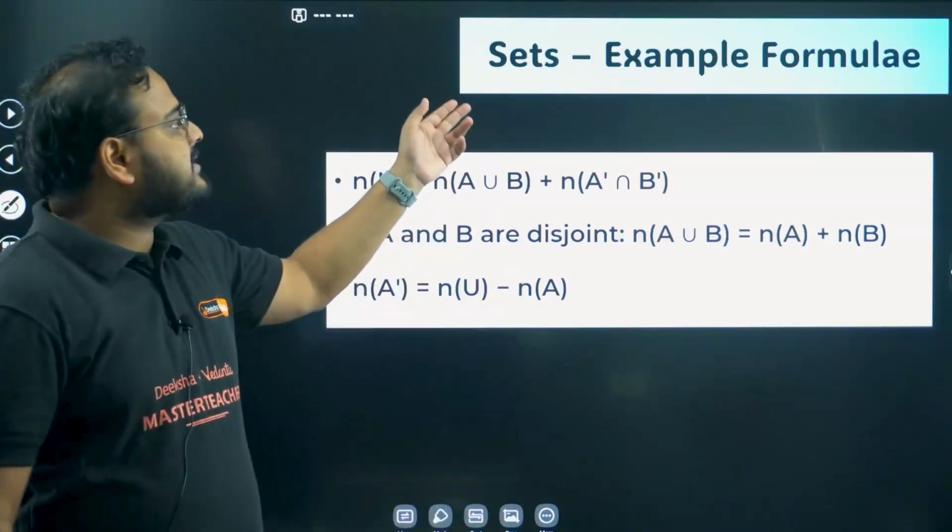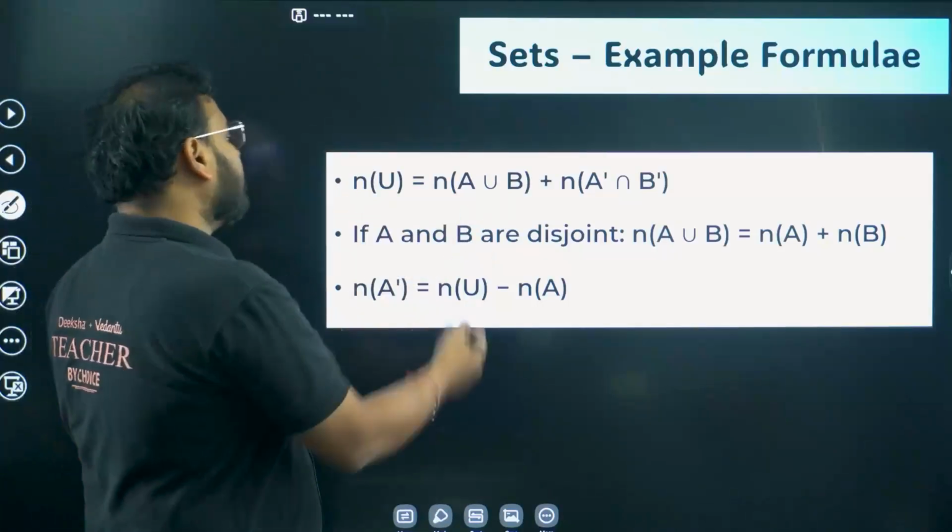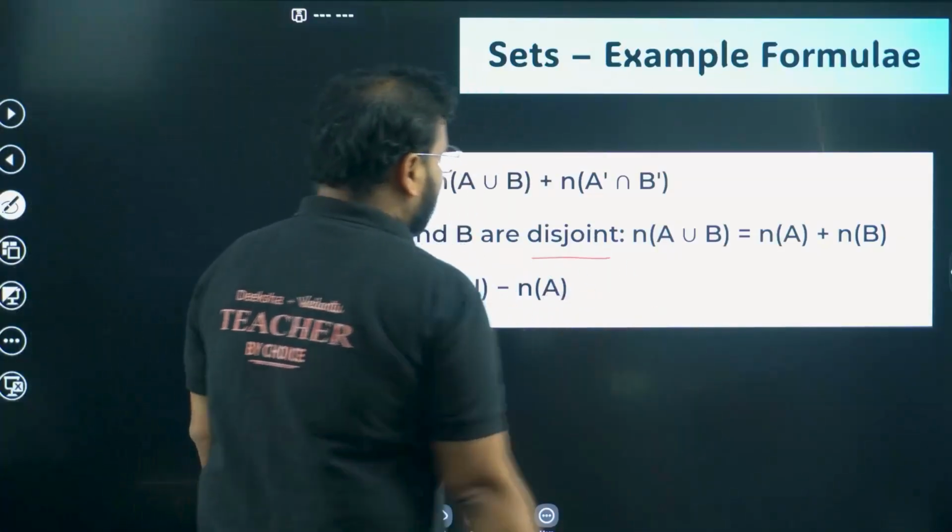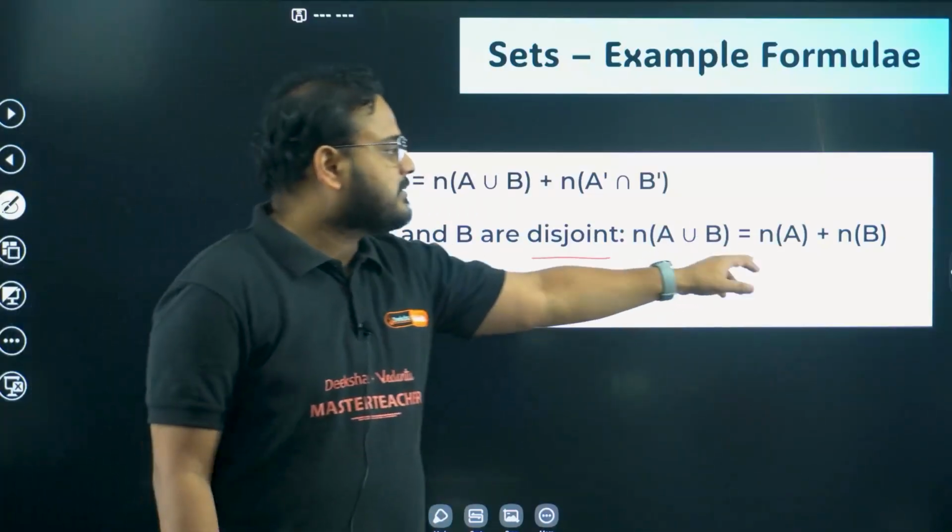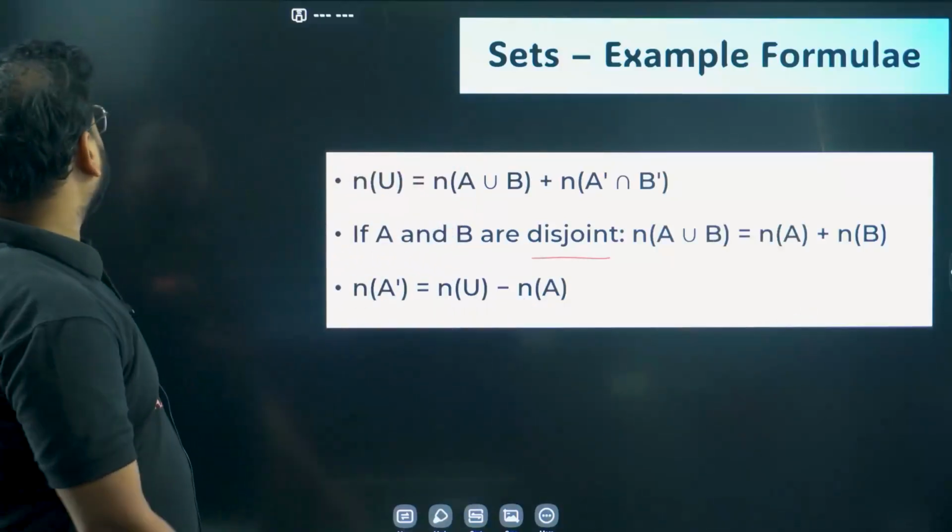Okay, sets example formula. Check here. Union, as I was talking about, this is disjoint right now. When it is disjoint, it simply becomes n(A) plus n(B). So some examples are given over here for sets.